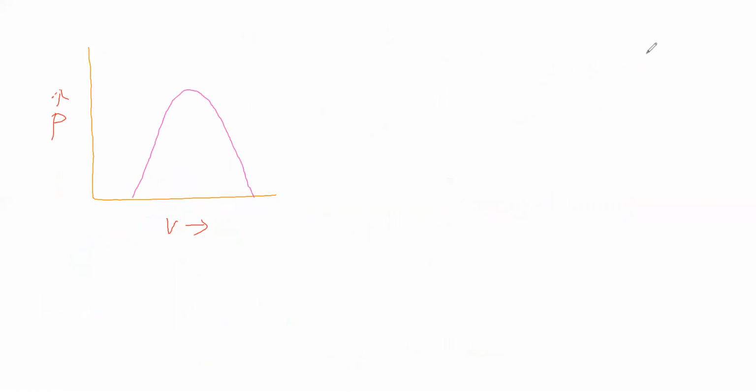Now this point we can say critical point. This corresponding temperature is called the critical temperature. For carbon dioxide we got that as 30.98 degrees Celsius. The corresponding pressure is called critical pressure Pc. The corresponding volume is called critical volume Vc.